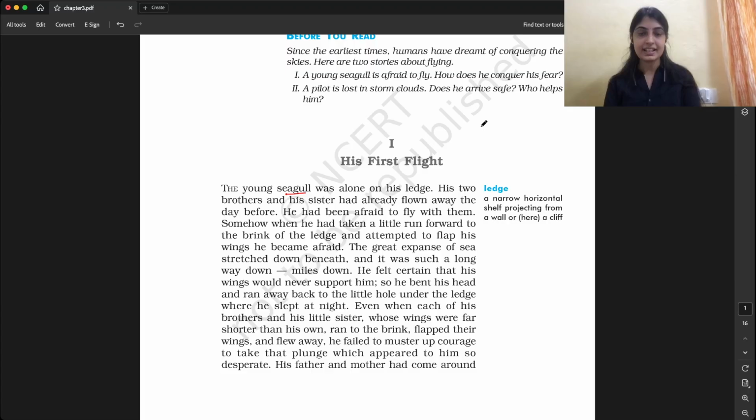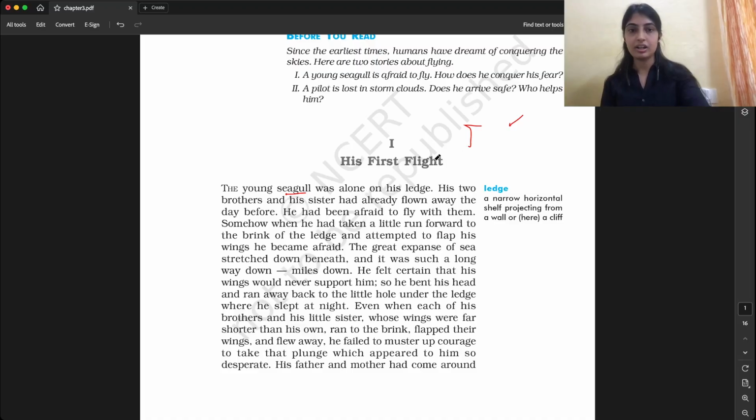Cliff means when a rock is not slanting, but straight. So imagine here is water, below the rock it is all water and sea, and here is a rock that is not slant, but straight. So ledge means a cliff.